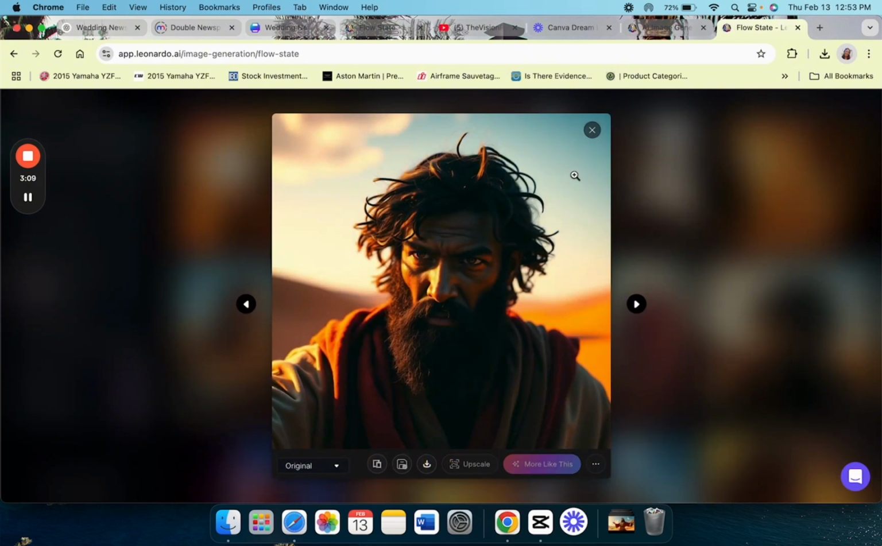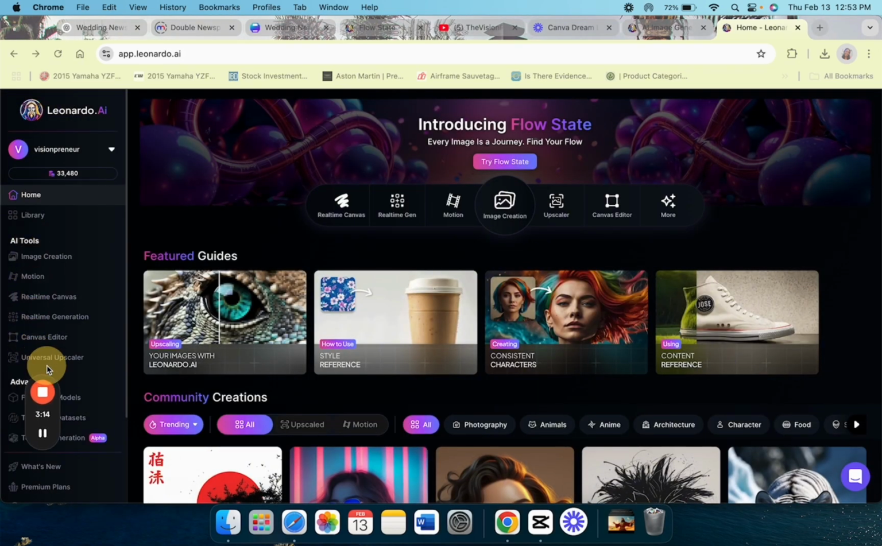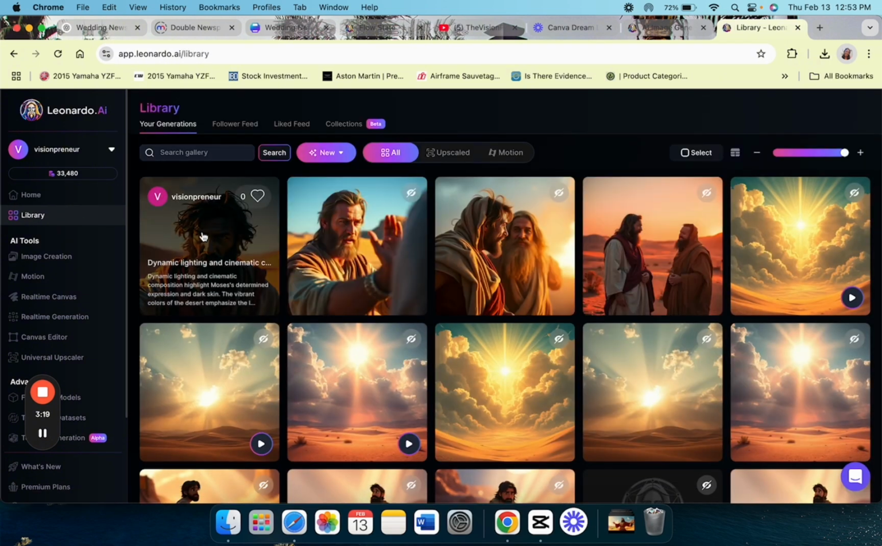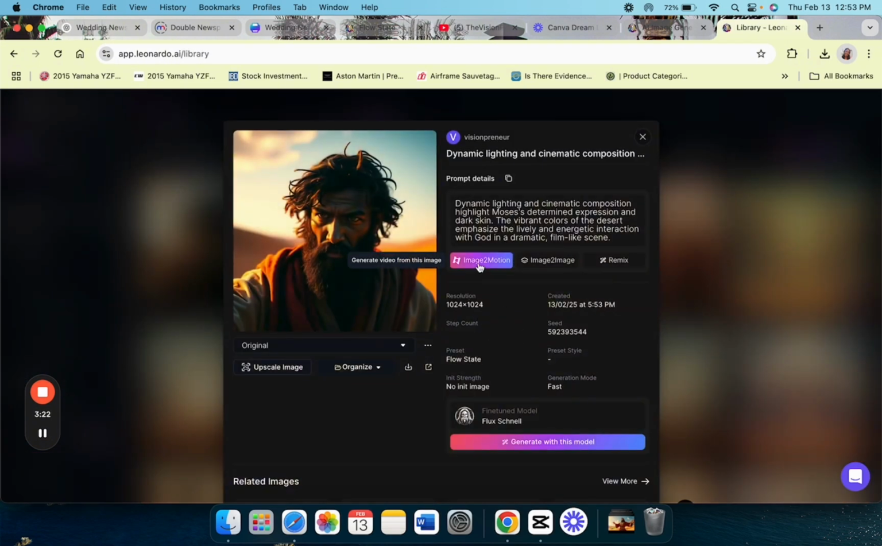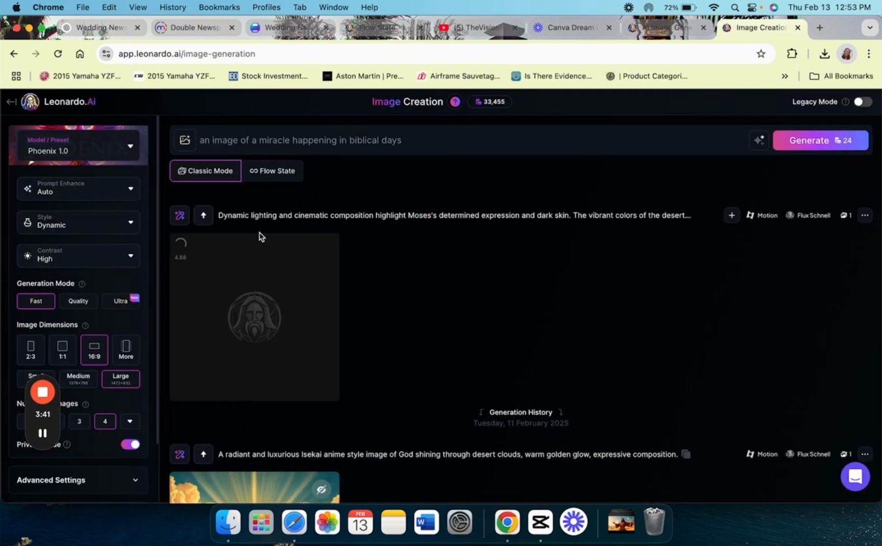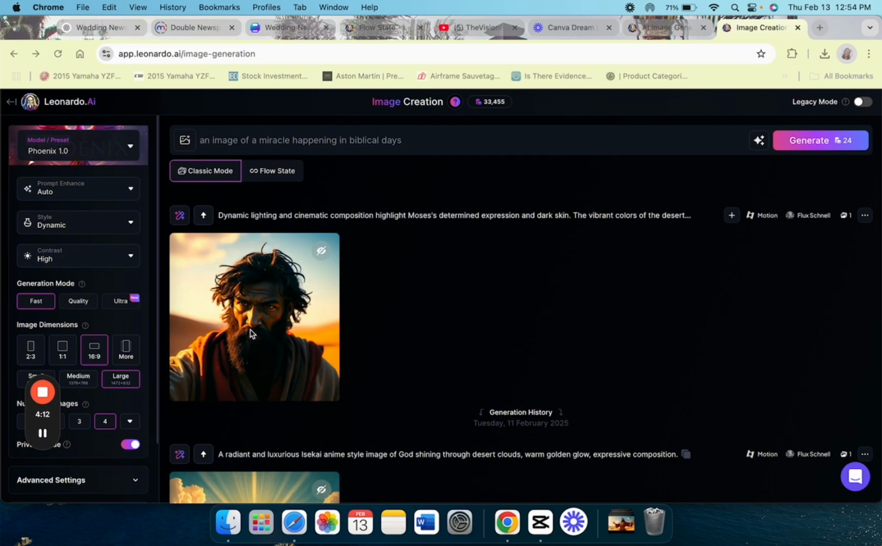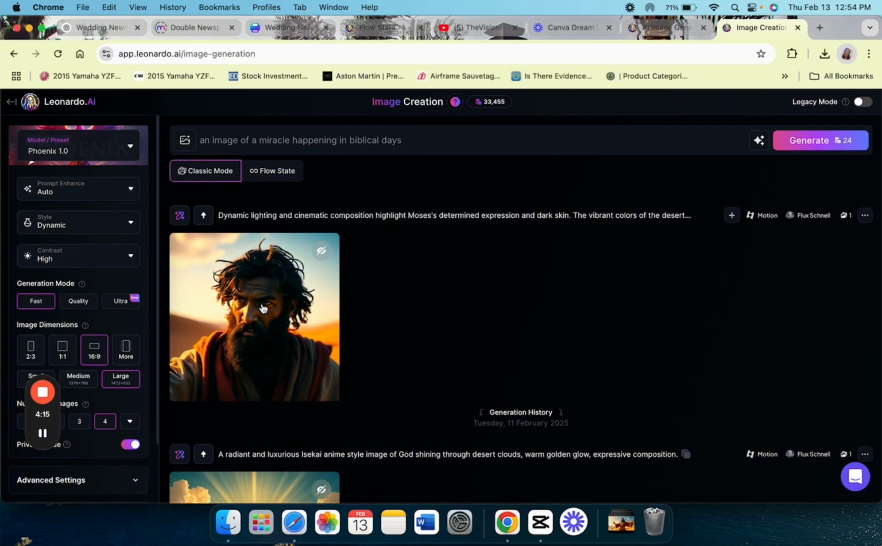So once you save them to your library, you could go home, click library, and then choose the photo and choose image to motion. So I like to use the image to motion scaled pretty down, because now Leonardo AI is going to create a motion from the still picture that we have created. So now the motion picture is done. It's very subtle. I like it.